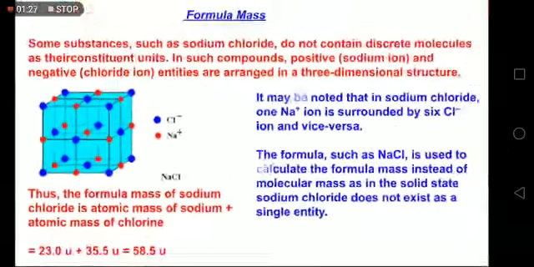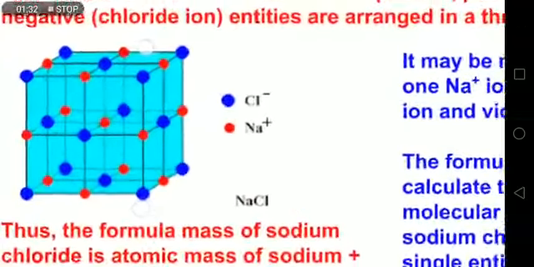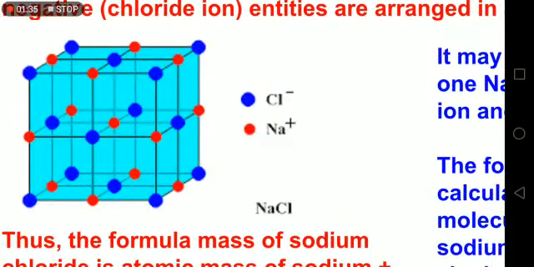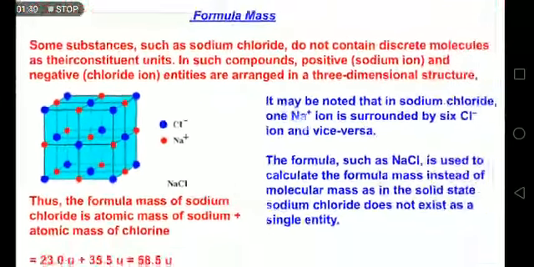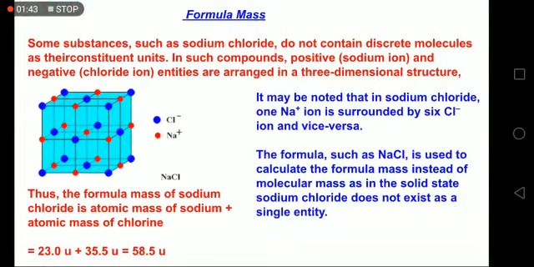If you see the whole structure, then each Na plus ion is surrounded by 6 Cl minus ions in all the 3 dimensions. And if you take any Cl minus ion, it will be surrounded by 6 Na plus ions. But the ratio, if you take the total quantity, would be 1:1. So the formula that we write is NaCl. That is why the term formula mass is used. It will be simply calculated by adding the mass of sodium ion and chloride ion, 23 plus 35.5, 58.5 U, but only the term is different. The method of calculation is same.